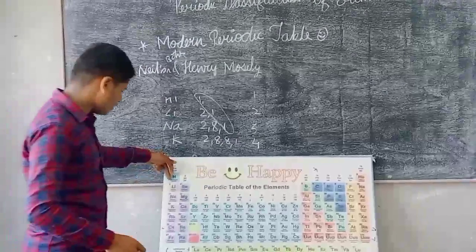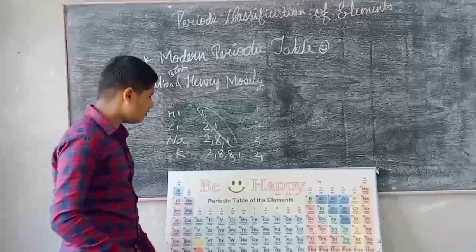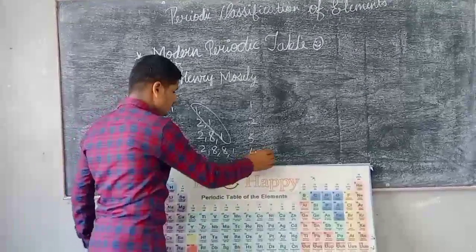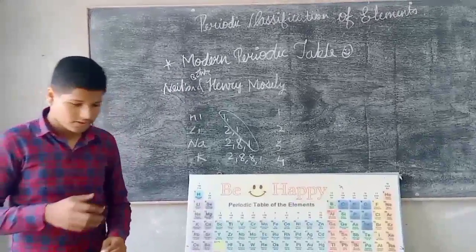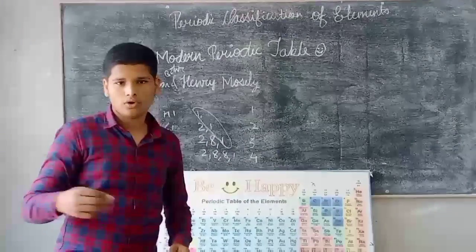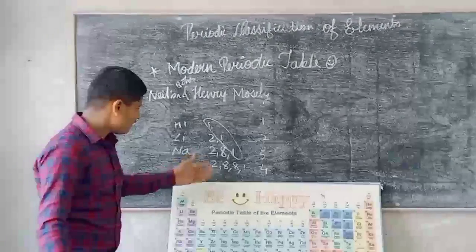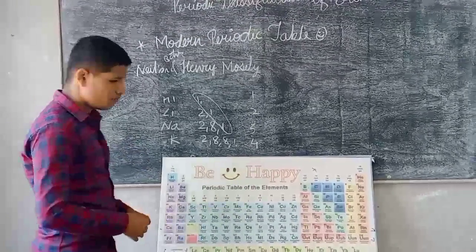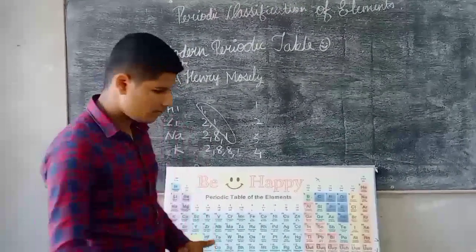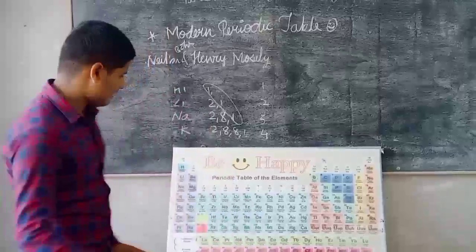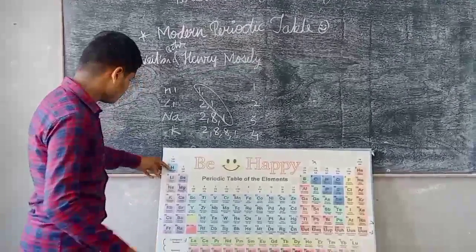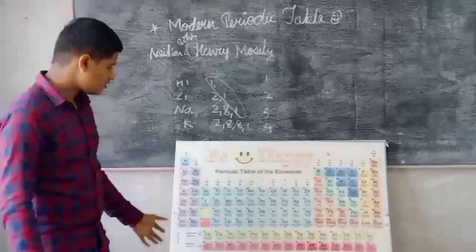As we go down in a single group of the modern periodic table, atomic size increases as the number of orbits increases, and the nucleus's capacity to hold on to the valence electrons is less. So moving on to the next trend of the modern periodic table, that is metallic character. We'll discuss the groups first, and then we'll go to the trends of the periods.